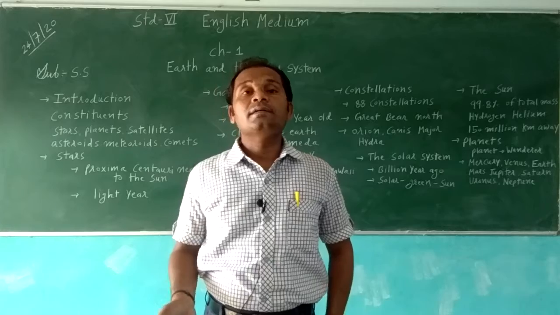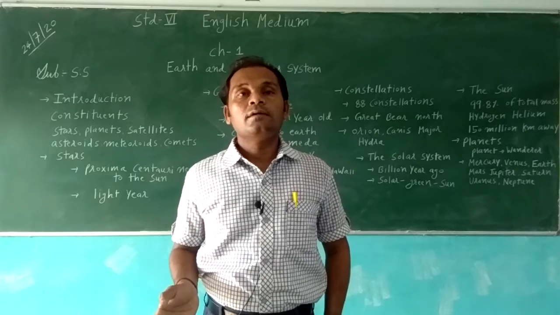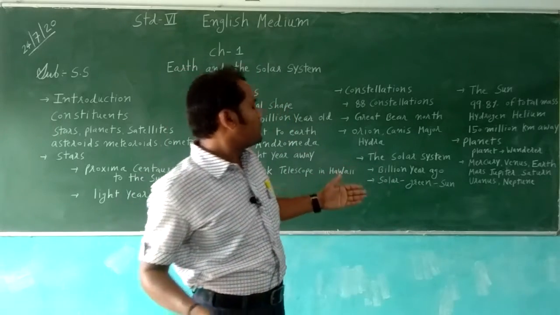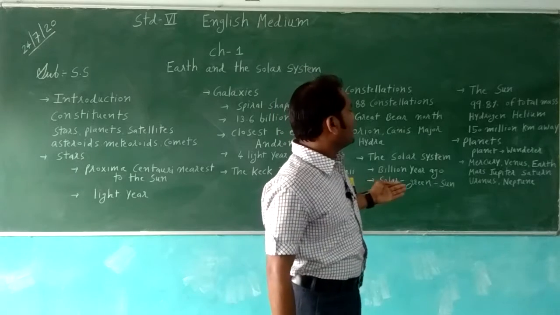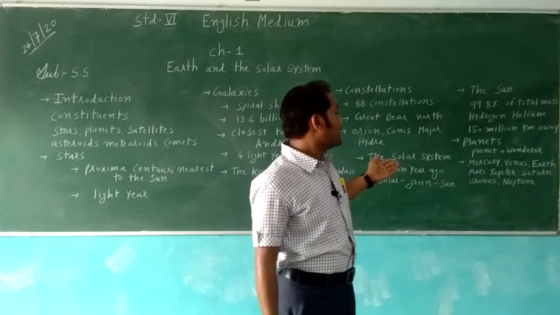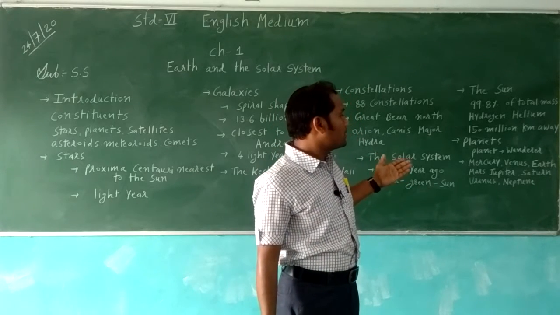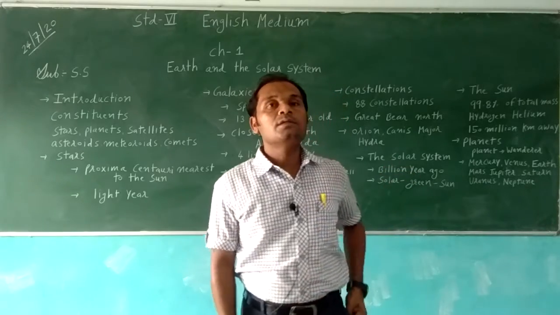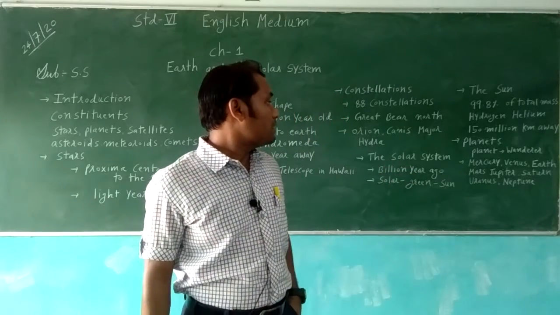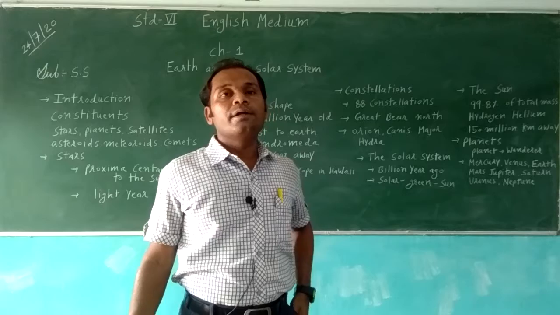Planets are arranged in proper order in the solar system: Mercury, Venus, Earth, Mars, Jupiter, Saturn, Uranus, and Neptune.